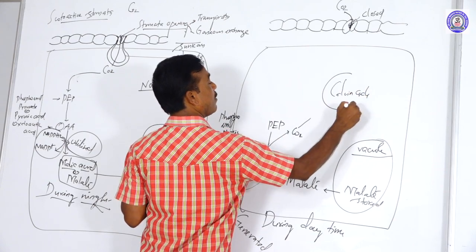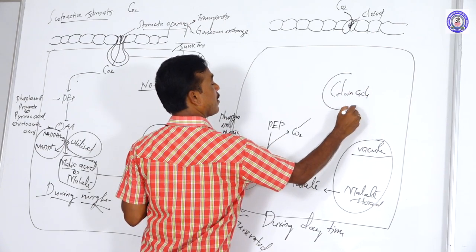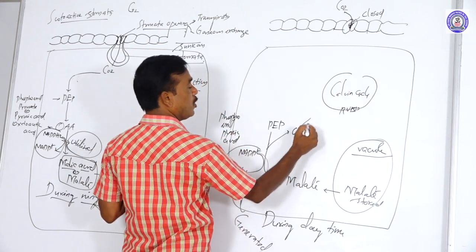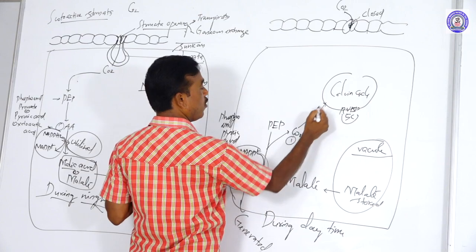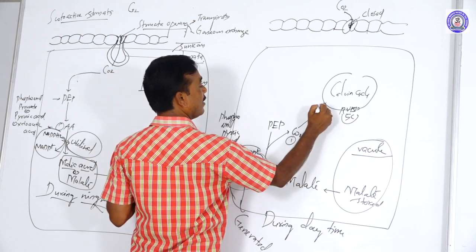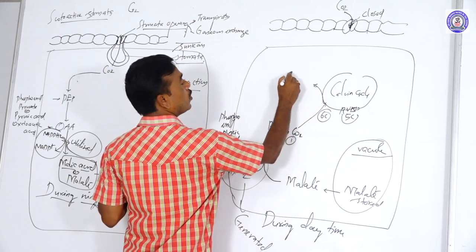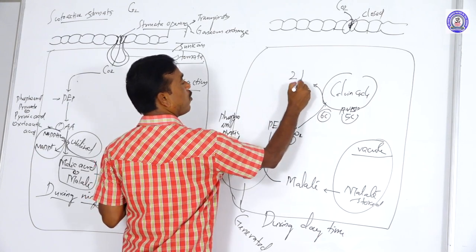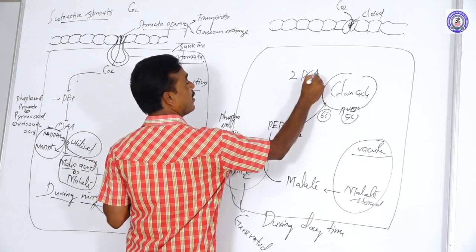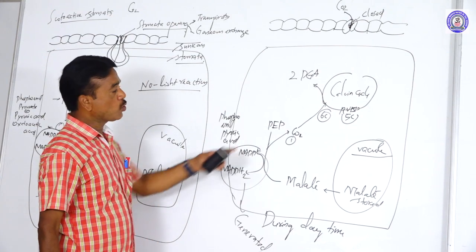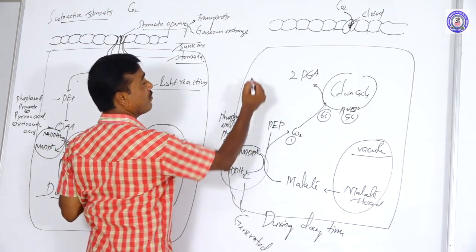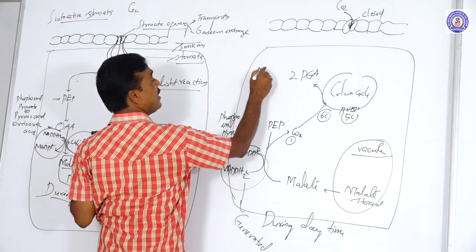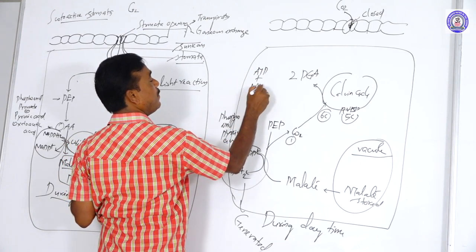You know, I already told you about it. What is the acceptor of the Calvin cycle called? RuBP. These are 5 carbon compound, these are 1 carbon compound, totally 6 carbon compound. These are cleaved into 2 molecules of 3 carbon compound, commonly called phosphoglyceric acid. So the Calvin cycle generates ATP as well as NADPH2.